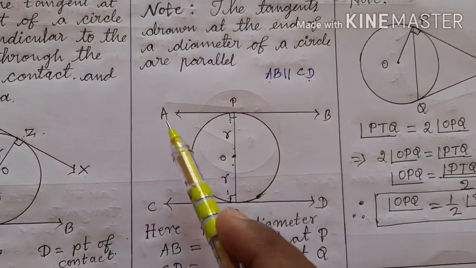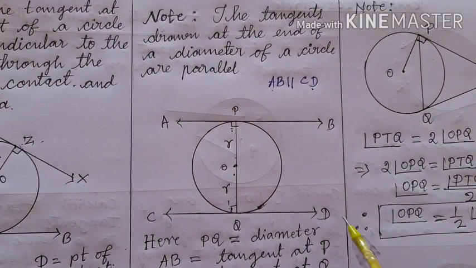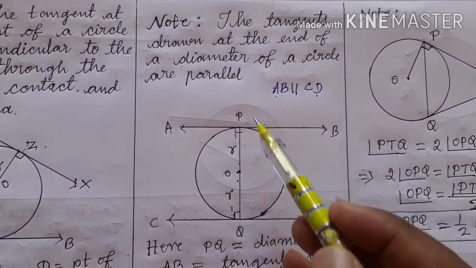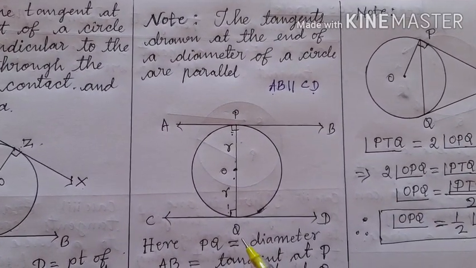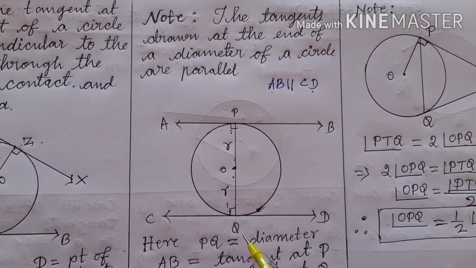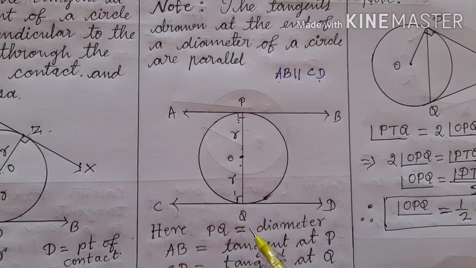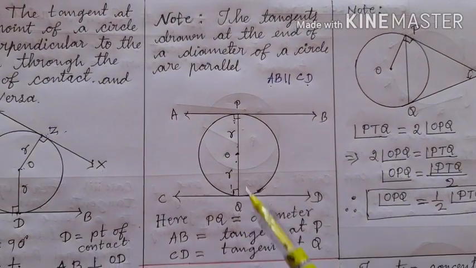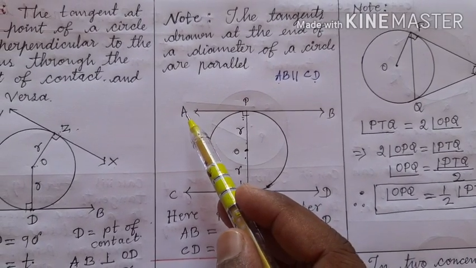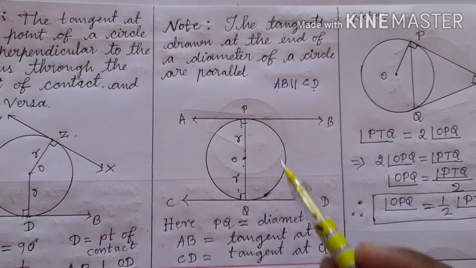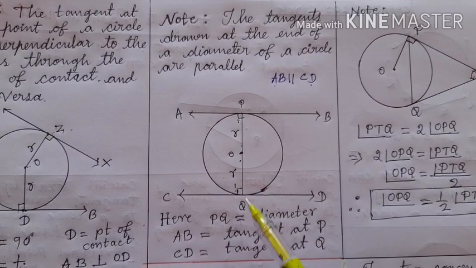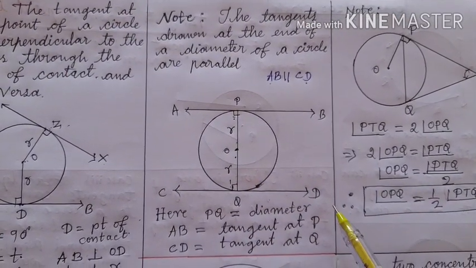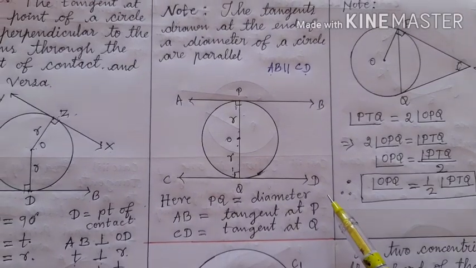With respect to the straight lines AB and CD, PQ becomes a transversal. But with respect to the circle, the straight line PQ becomes a diameter. Hence we can decide PQ is the diameter and P and Q are the endpoints, and the tangents drawn to the circle at the endpoints of the diameter PQ are AB and CD, and these tangents are parallel.